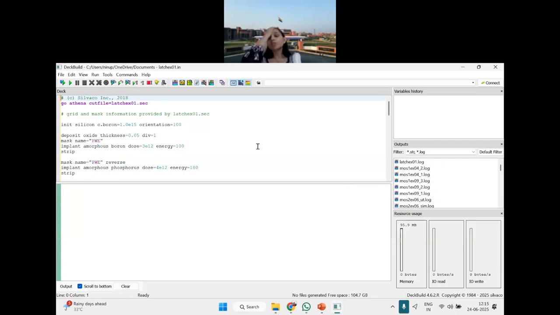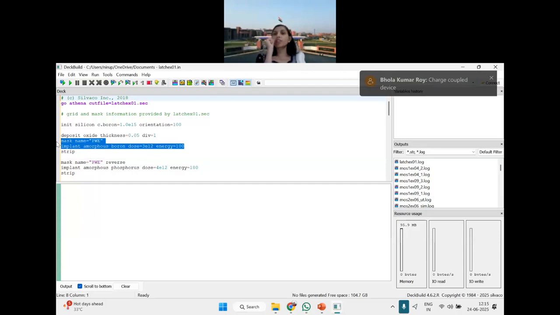Okay. Then we are coming to the second and the final example of Athena. Again, go to Athena with the cut file. Please see what you are doing: you are depositing, you are masking, you are implanting. Implant amorphous boron with a dose of e raised to power 12 and energy of 100 electron volt. What does it mean? Implant amorphous boron, of the order of charge coupled devices.